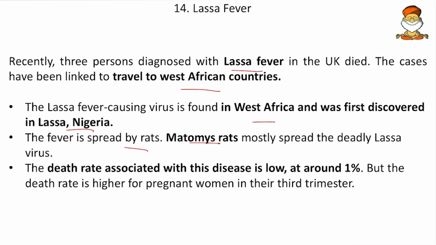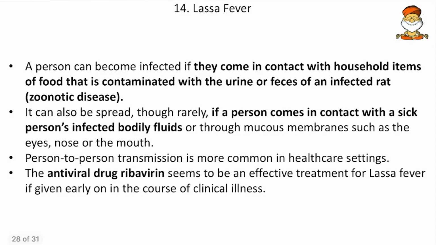The death rate associated with this disease is low, at around 1%, but the death rate is higher for pregnant women in their third trimester. So during the end of pregnancy, if they are infected with this Lassa virus, there are more chances of death. Then a person can become infected if they come in contact with household items or food that is contaminated with the urine or feces of the infected rat.